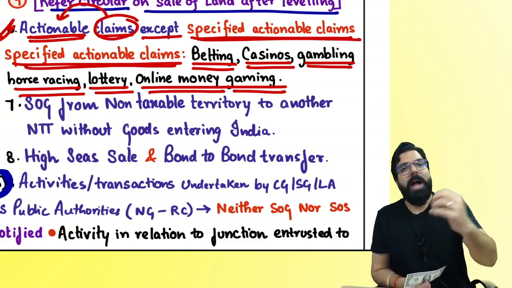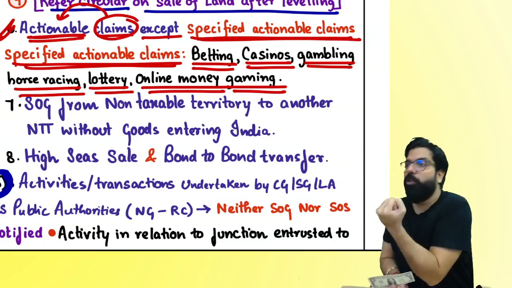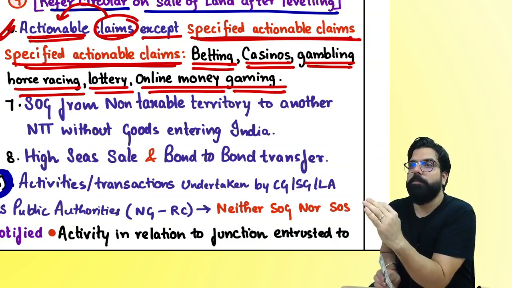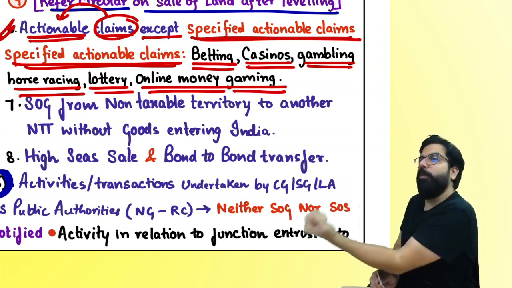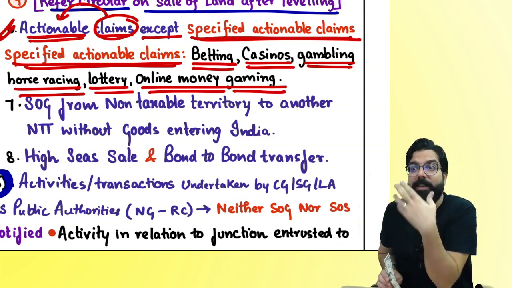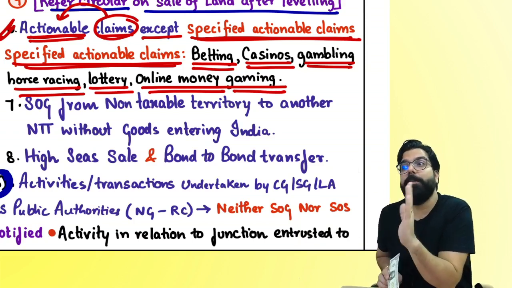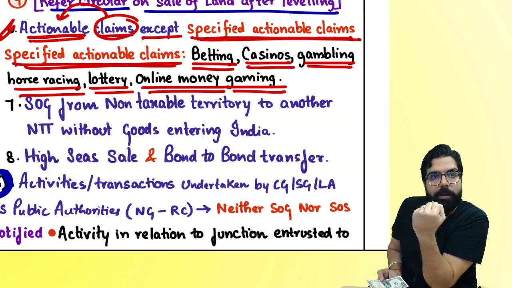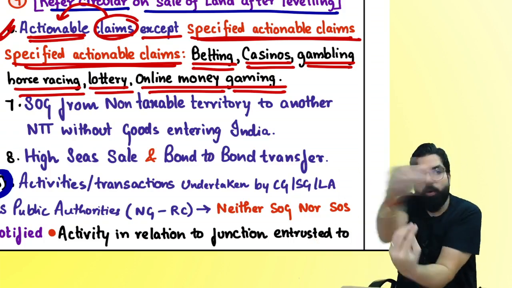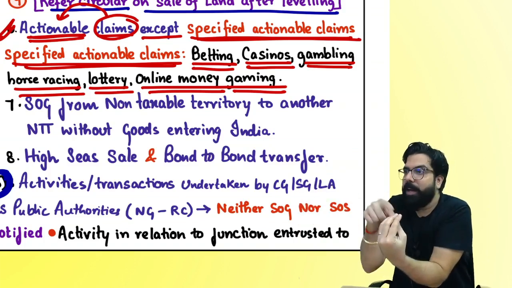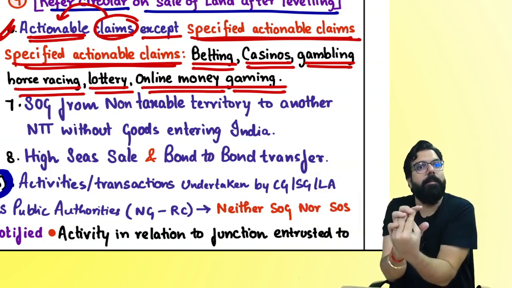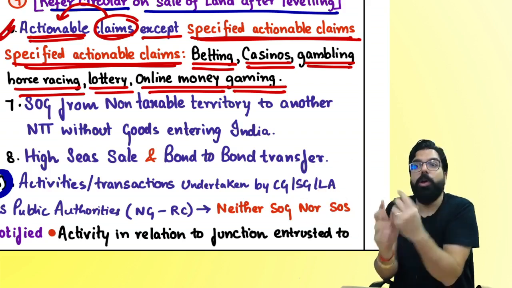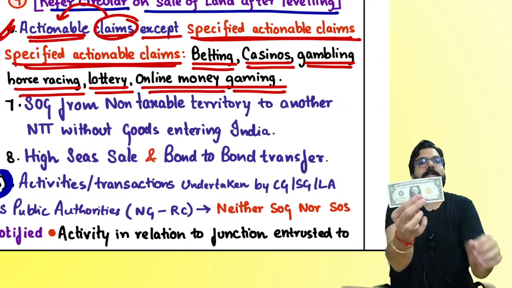My question, I had a right to receive insurance amount. I received insurance amount. Okay, will GST come on that amount? I transferred my right to receive to someone. Will any GST come on that? No GST, because it is neither supply of goods nor supply of service. I have a right to receive arrears of rent. I gave this right to someone else. I told you go and collect the arrears of rent. When I give the right, I gave actionable claim. But will GST come? Louder. I gave you my actionable claim. Will GST come? No.